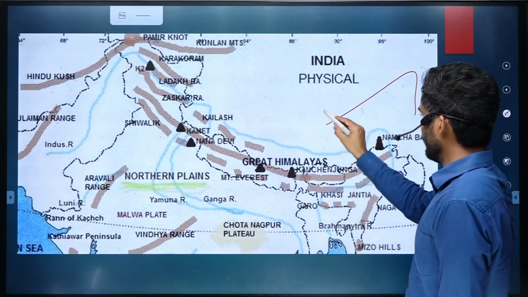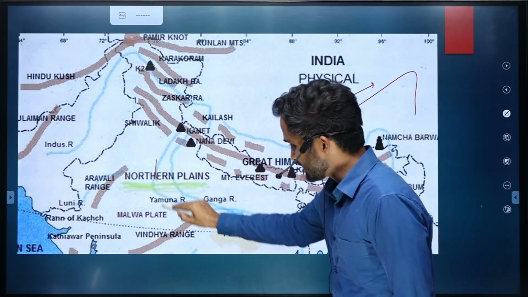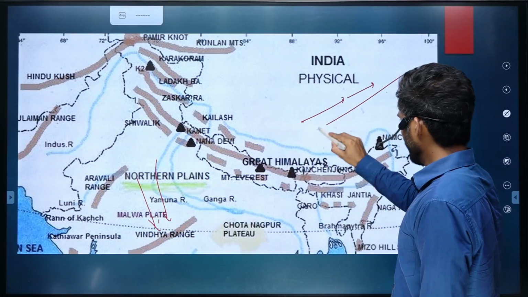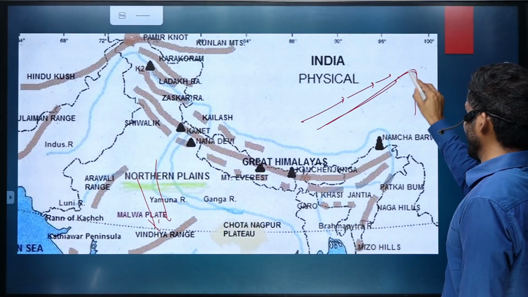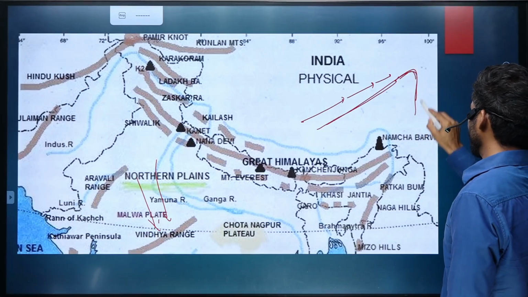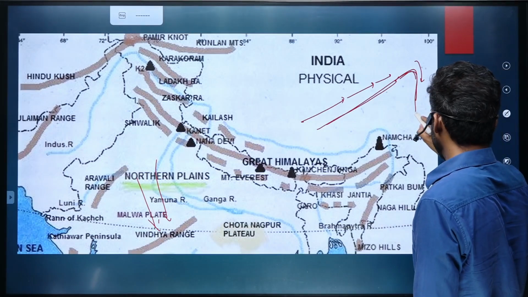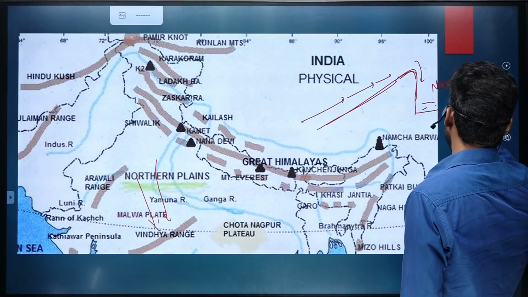If you move from north to south, once you reach over Vindhya, from the northern side it shows a gentle slope, and then at the end of Vindhya there is a sudden fall into a valley, and this valley is nothing but the valley of Narmada.